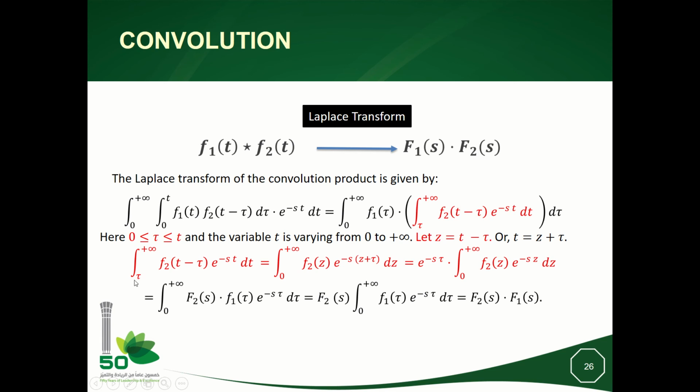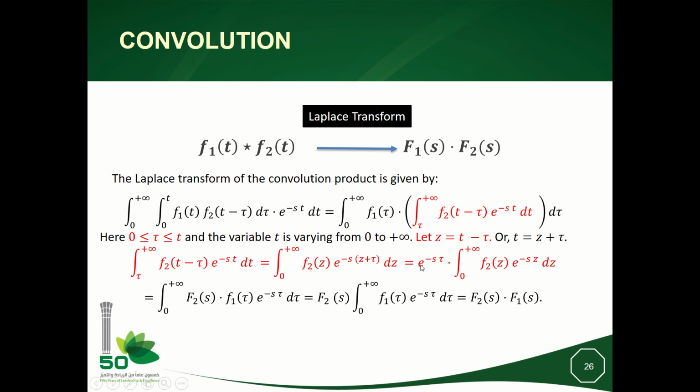So the integral from tau to plus infinity of f2 of t minus tau times exponential minus st dt will be f2 of z times exponential minus s, and I will replace the t by z plus tau. Here I am integrating with dz, because dt will be equal to dz when tau is constant.